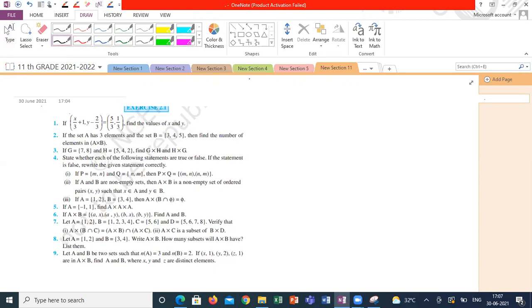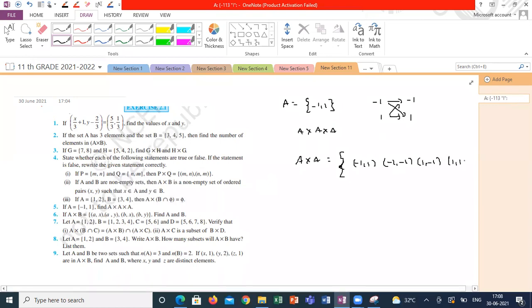Anyone tried the fifth one? If A is equal to minus 1 comma 1, A cross A, again cross A. What is your answer? A cross A is minus 1 comma minus 1, minus 1 comma 1, 1 comma minus 1, 1 comma 1.